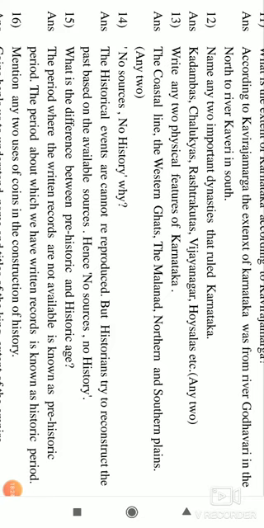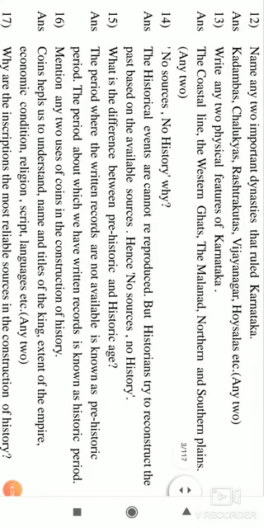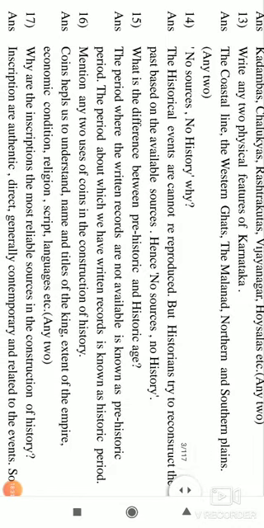Hence, what is the difference between prehistoric age and historic age? The period where the written records are not available is known as prehistoric age. And how do you write history? It is with the help of archaeological sources we write history.